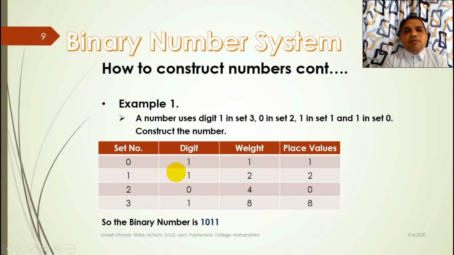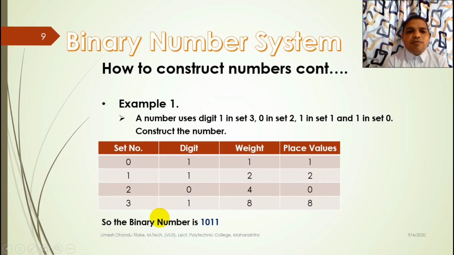So for this digit used in set 0, weight will be 1. So 1 multiplied by 1, place value will be 1. Here for this digit used in set 1, the weight will be 2 power 1 is equal to 2. So 2 multiplied by 1 is equal to 2 will be the place value of this digit. Digit 0 is used in set 2, its weight is 4, 2 power 2 is equal to 4. So 4 multiplied by 0 will be equal to 0, the place value of this digit. And the final digit 1 used in set 3, its weight is 8, that is why 8 multiplied by 1, its place value will be 8.